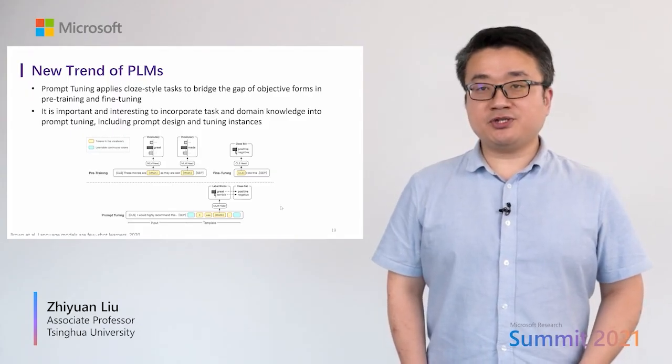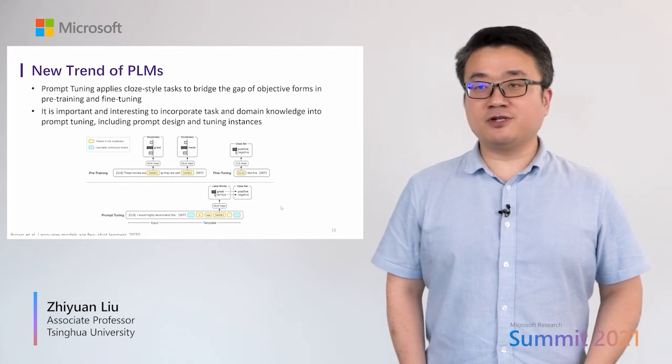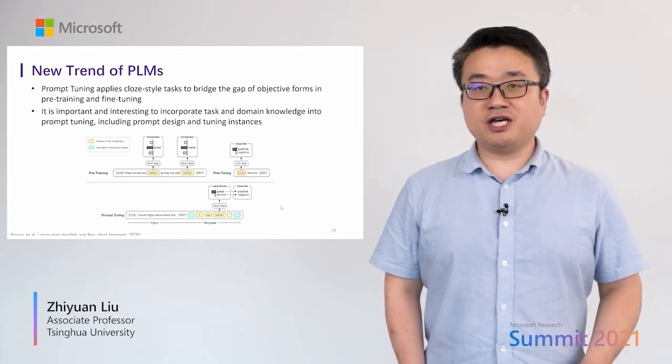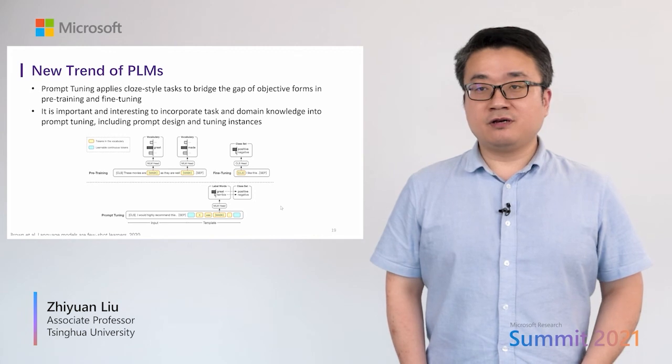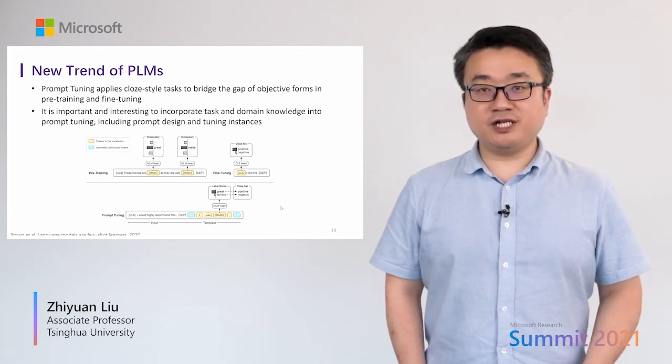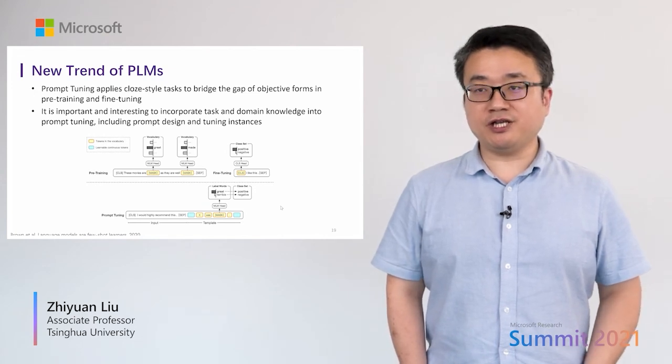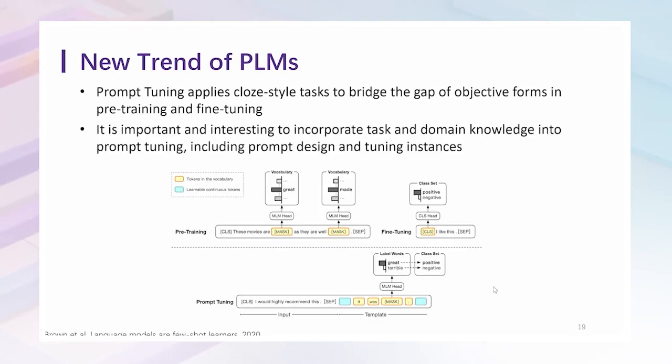Recently, GPT-3 achieves an awesome performance by leveraging a natural language prompt. Prompt tuning applies cloze-style tasks to bridge the gap of input forms in pre-training and fine-tuning, providing a promising direction to better stimulate model knowledge of pre-trained language models.